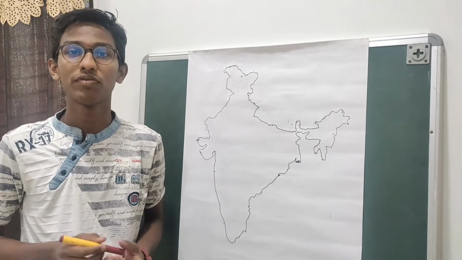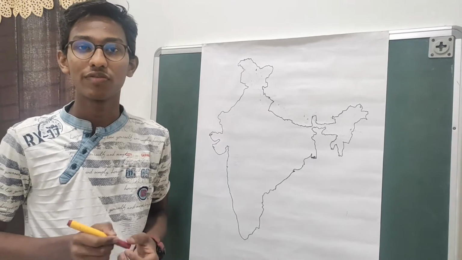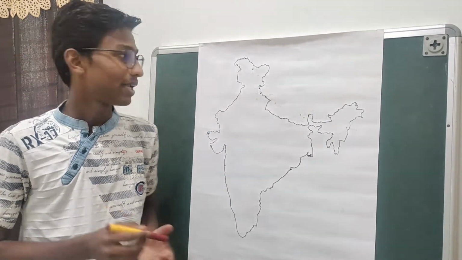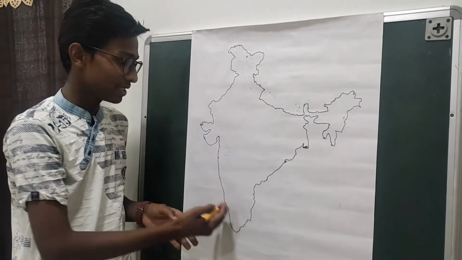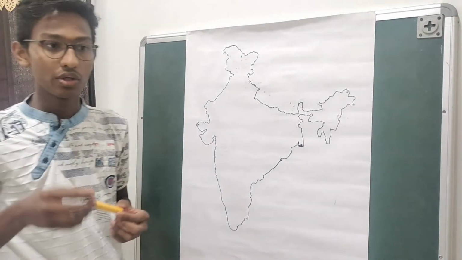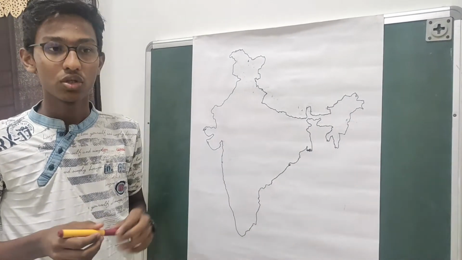Today in this video we are going to discuss the physical divisions of our country. There are mainly 6 physical divisions of our country. They are the Himalayan mountains, the northern plains, the peninsular plateau, the coastal plains and the islands of our country. In this video we shall discuss the northern Himalayan mountains.